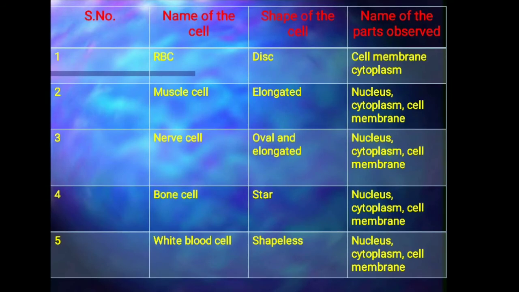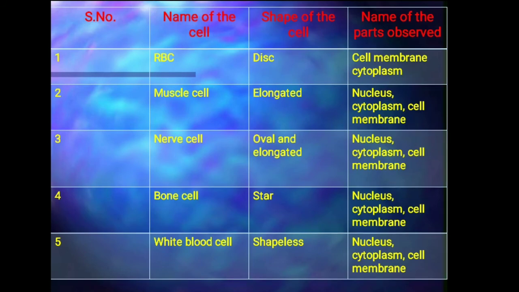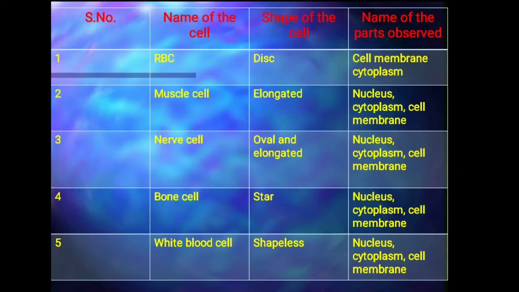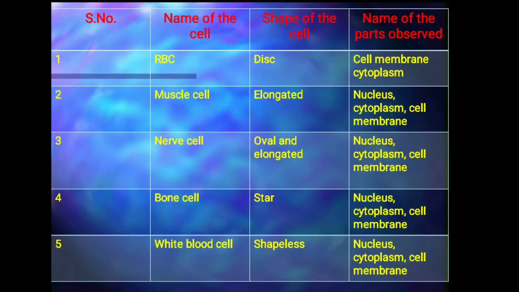The shape of nerve cells is oval and elongated, which helps them to transmit signals in the body, and the bone cells are star-shaped cells. The white blood cells are shapeless. They are amoeba-like cells which can change their shape according to the position or place where they need to enter.